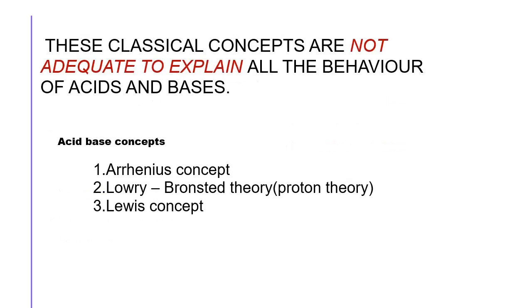These classical concepts are not adequate to explain all the behavior of acids and bases. They do not explain why some acids are very strong and which ones are very weak. So newer concepts were introduced: the Arrhenius concept, the Lowry-Bronsted concept or proton theory, and the Lewis concept. One by one we are going to discuss them in detail.